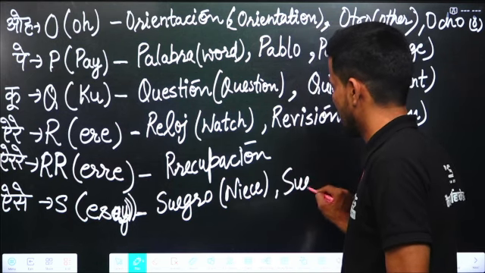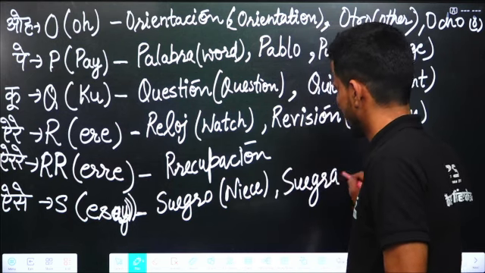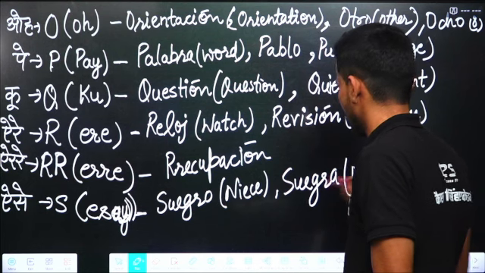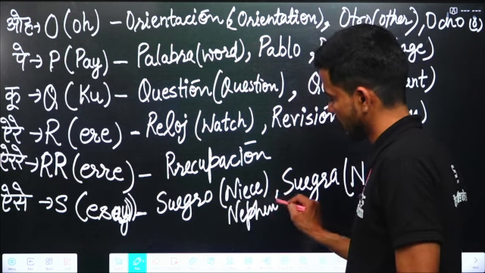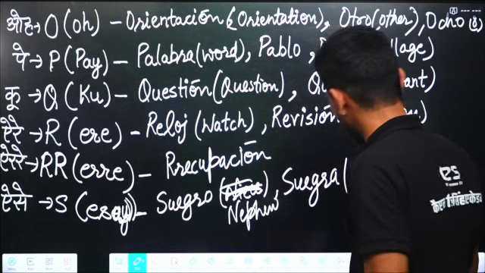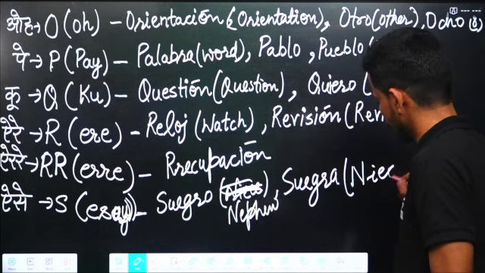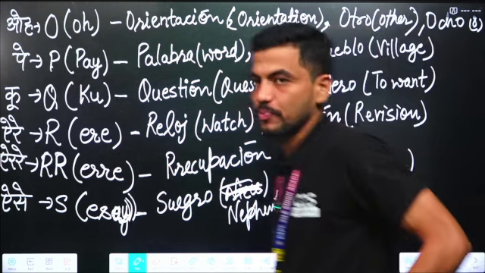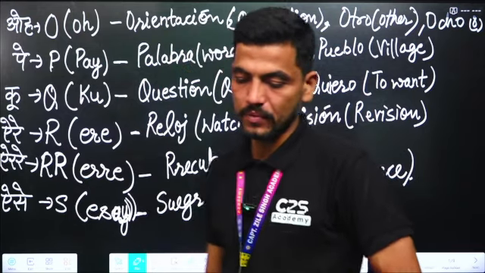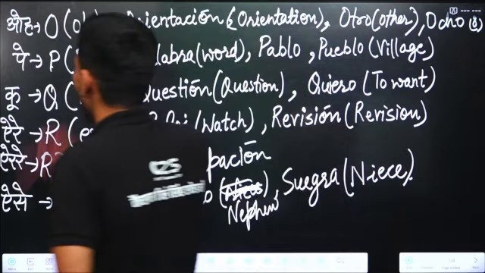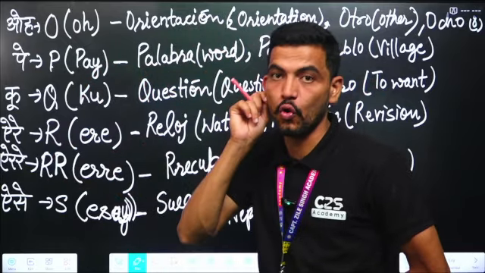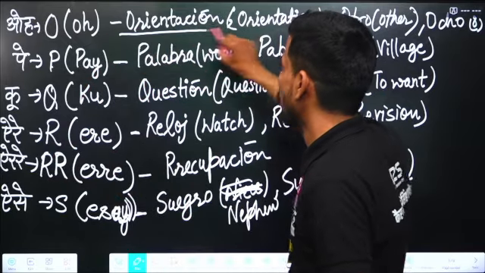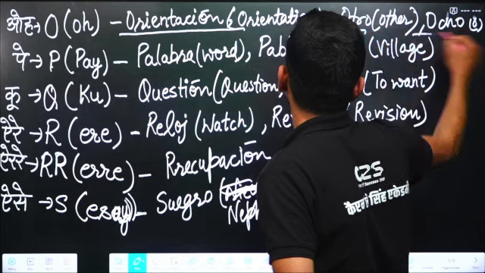Suegra means mother-in-law. S is pronounced as "ese". O is pronounced as "o". The pronunciation of O is "o". Any word, for example, orientación, otro, ocho.